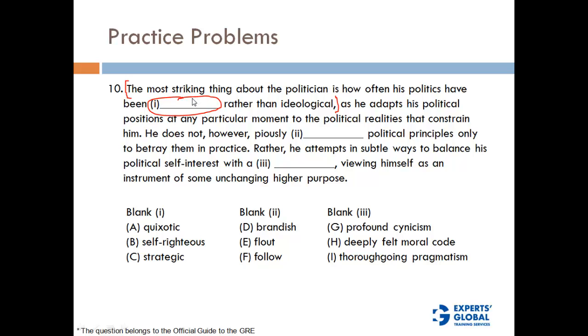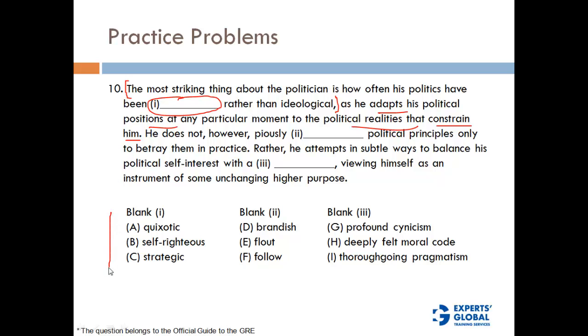So it is something that is not based on a particular thought, or not based on a particular theme of ideas that the politician or maybe his political party are supporting, whereas he is more of dash. So there is an opposite of ideological. As he adapts his political positions, that means he's very flexible, he shows flexibility, he changes his views and everything. He adapts his political position at any particular moment to the political realities that constrain him. Okay, so he's basically showing adaptability, and he doesn't necessarily follow an ideology, whereas he just changes his opinions depending on the political reality.